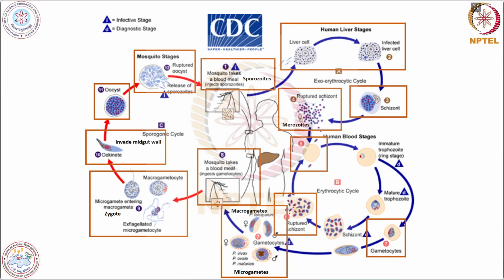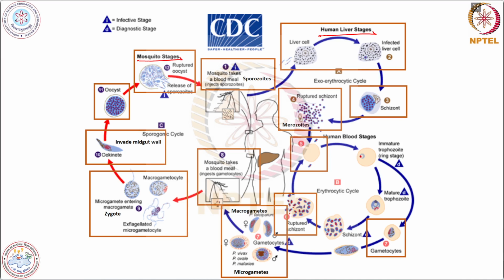If we talk about the life cycle of how this parasite is surviving and spreading from one host to another, this is the life cycle. If you see the Plasmodium life cycle, it combines a human and a mosquito stage. There are two different stages. First one is the human liver stage, and the other one is the mosquito stage.